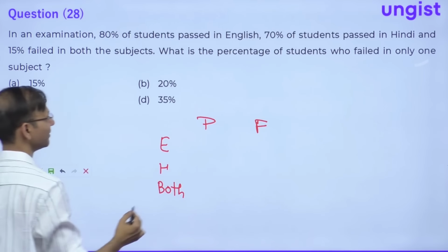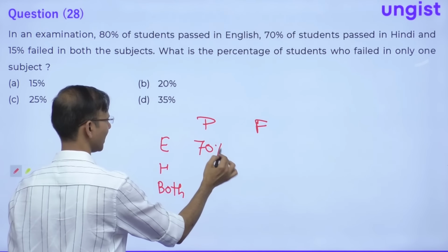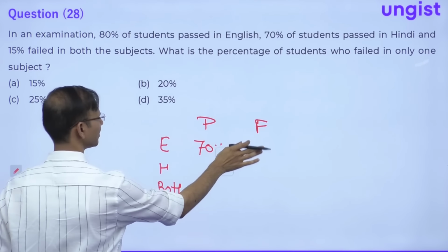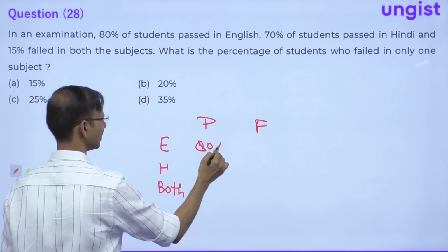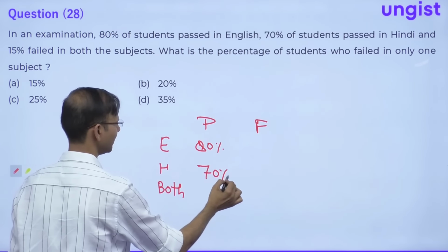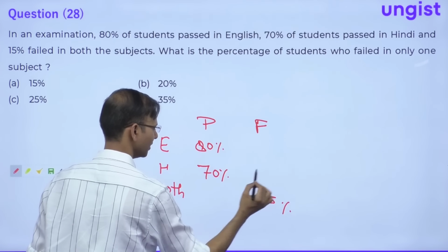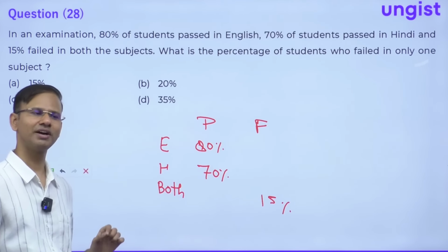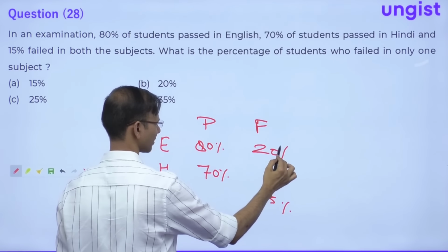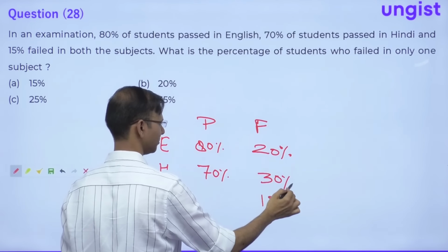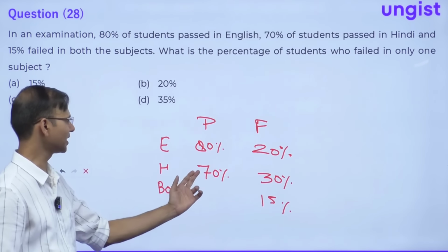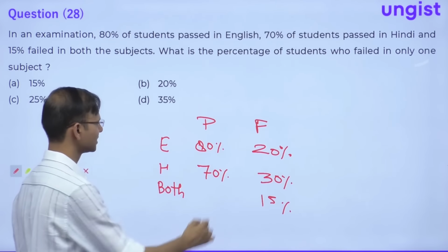In English we have 80% of the students passed. In Hindi we have 70% students passed, and in both we have 15% failed. So guys, this data is not similar, right? So we have to make this data similar first. So this is 20% and this is 30%, right? Because obviously 80% passed means 20% failed, 70% passed and 30% failed, right? So this data is similar now.